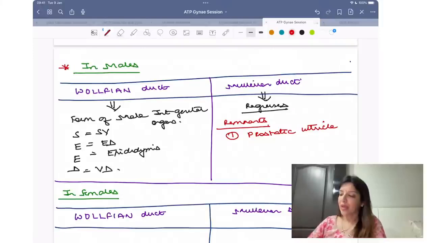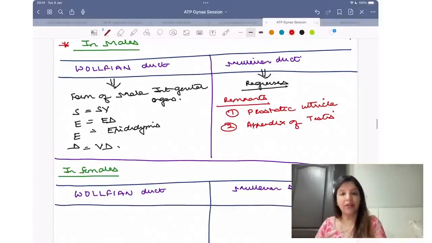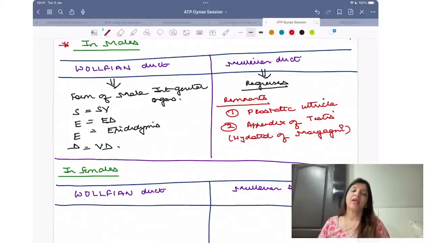And number 2 is appendix of testes. The other name for appendix of testes is hydatid of Morgagni. Right? So this is how the ducts are going to behave in males.